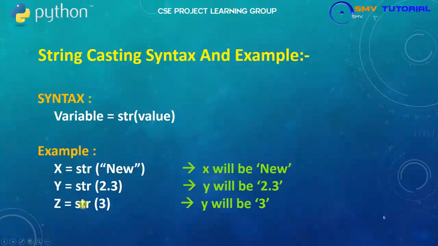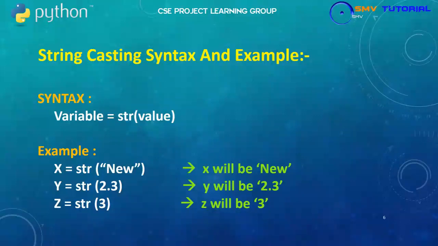Next, z equal to str of 3. This 3 is int data, but the string casting converts it into a string. Sorry, this is z. The z will give 3 inside quotes. So this is string data. If you do not understand yet, I will give some examples of these three castings.